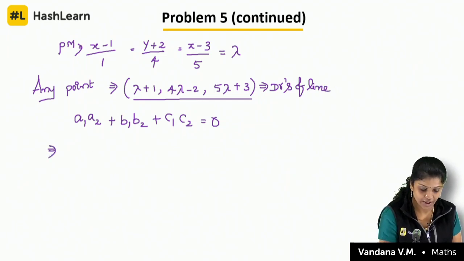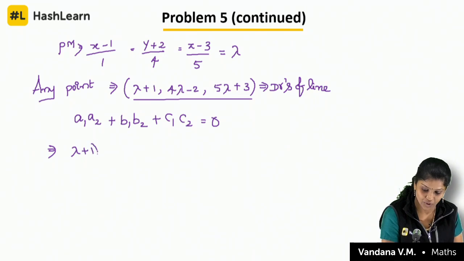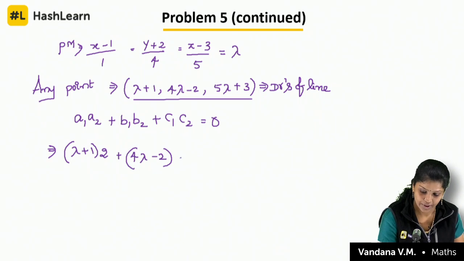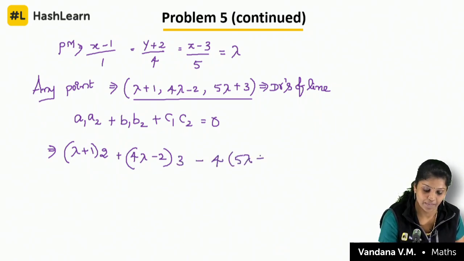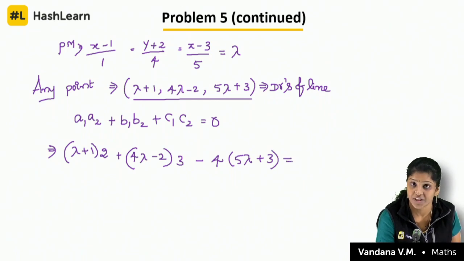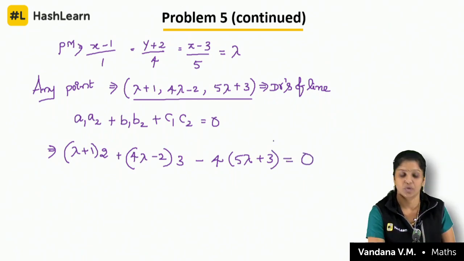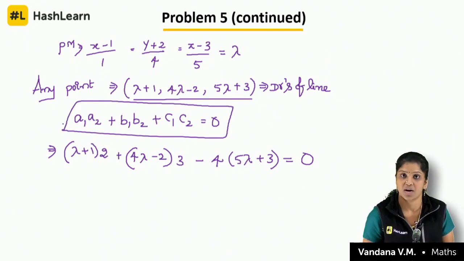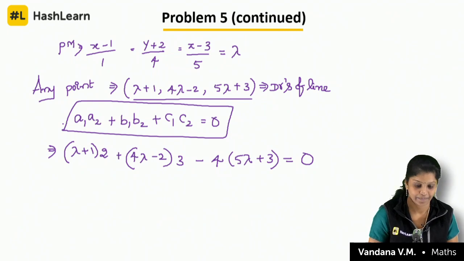So applying: (lambda plus 1) into 2 plus (4 lambda minus 2) into 3 minus 4 into (5 lambda plus 3) must be equal to 0. Don't forget, at that point these two are perpendicular, making a 90 degree angle.